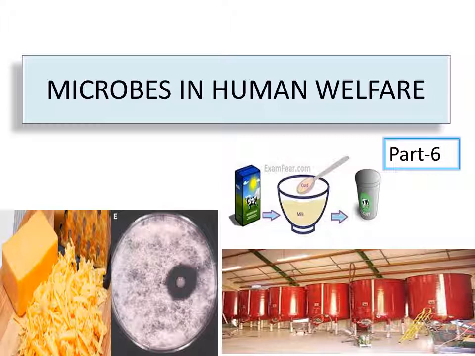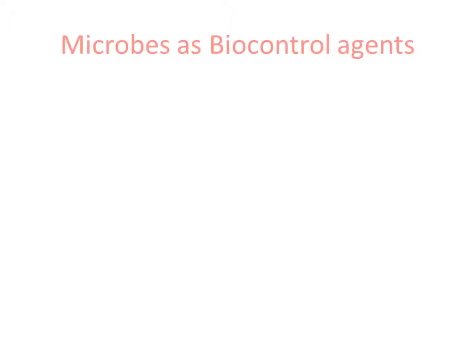In this video, let us continue our study on microbes and human welfare. In our last video, we discussed how biogas is produced in the biogas plant by using microorganisms. There we understood that methanogens play a very important role in producing biogas, right? In today's class, we are going to discuss one more application we get from microorganisms, that is biocontrol agents. So microbes are also used as biocontrol agents.